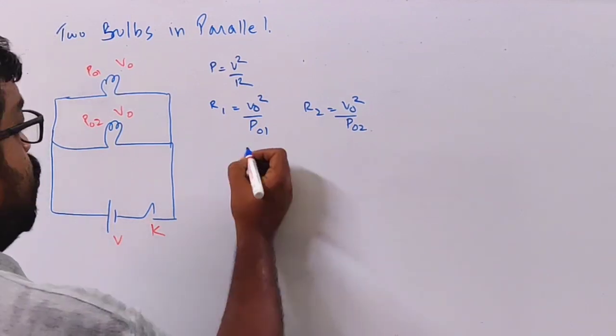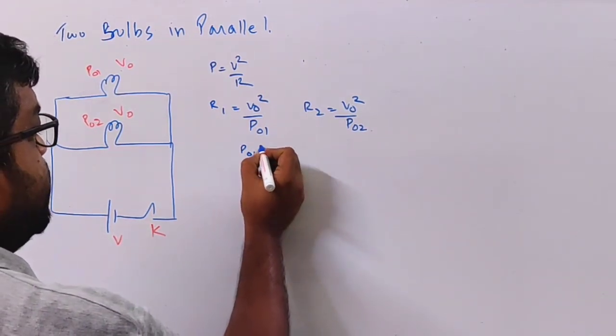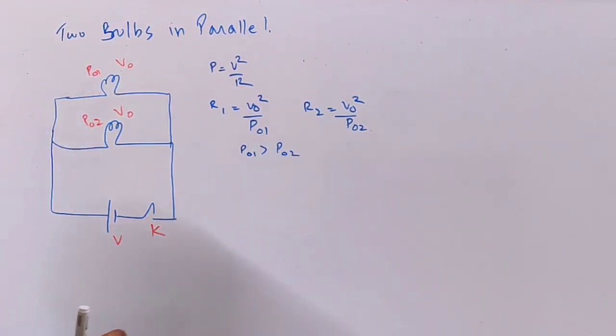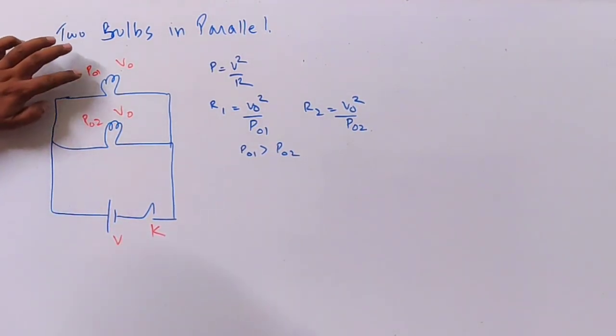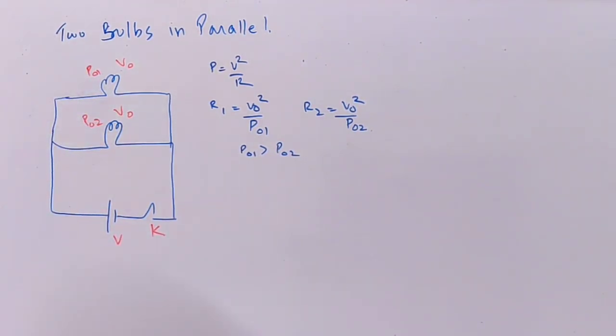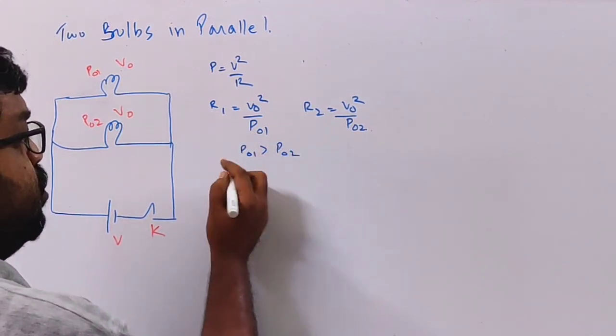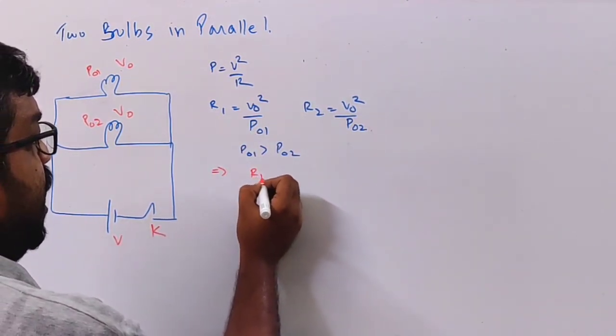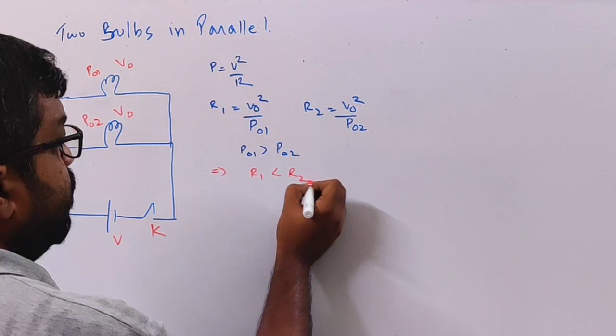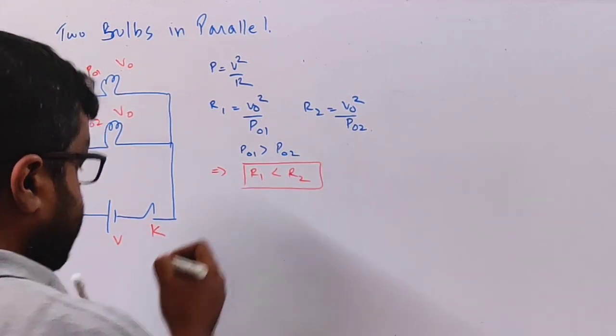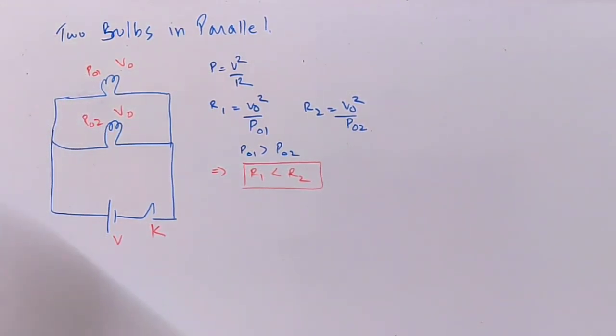Now again let us assume that P01 is greater than P02. The power rating of this bulb is greater. Suppose this is 40 watt, this is 20 watt. So if P01 is greater than P02, this implies R1 is less than R2.